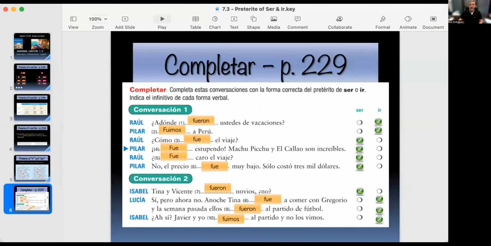Okay, so easy, just one conjugation for two different verbs. And just remember, fui, fuiste, fue, fuimos, fuisteis, and fueron.